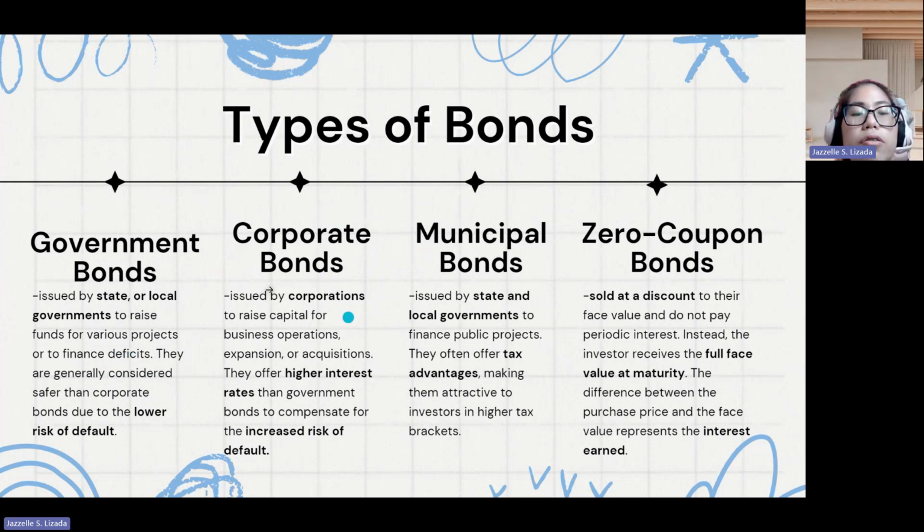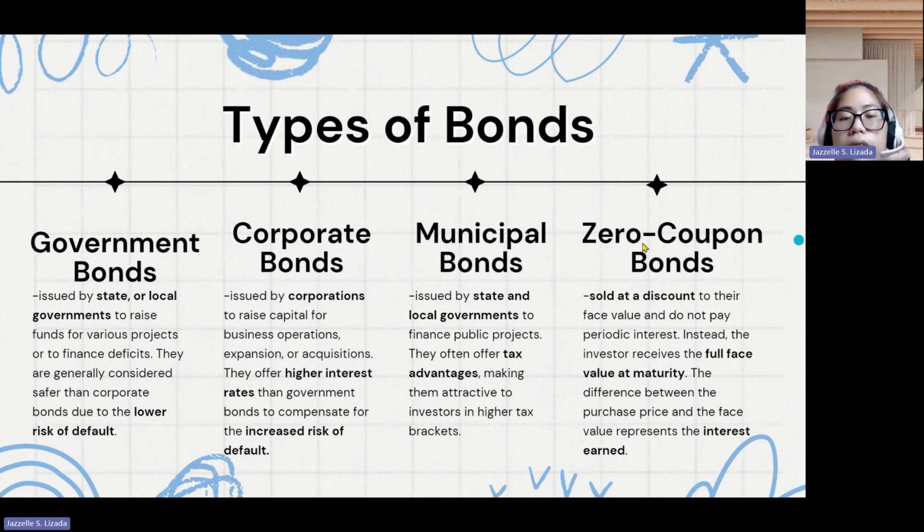Corporate bonds are issued by corporations to raise capital for business operations, expansions, or acquisitions. These bonds offer higher interest rates than government bonds to compensate for the increased risk of default. Then municipal bonds are issued by state and local governments to finance public projects. They often offer tax advantages, making them attractive to investors in a higher tax bracket. Municipal bonds offer tax advantages because most municipal bonds are tax exempt, like if the purpose of the bond is for environmental or sustainable development.